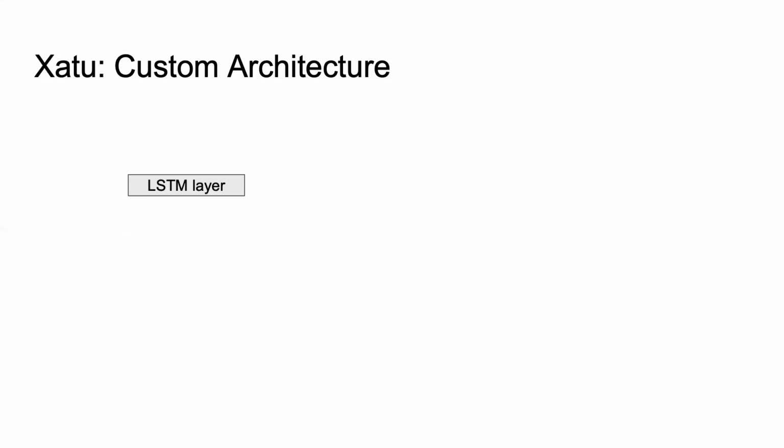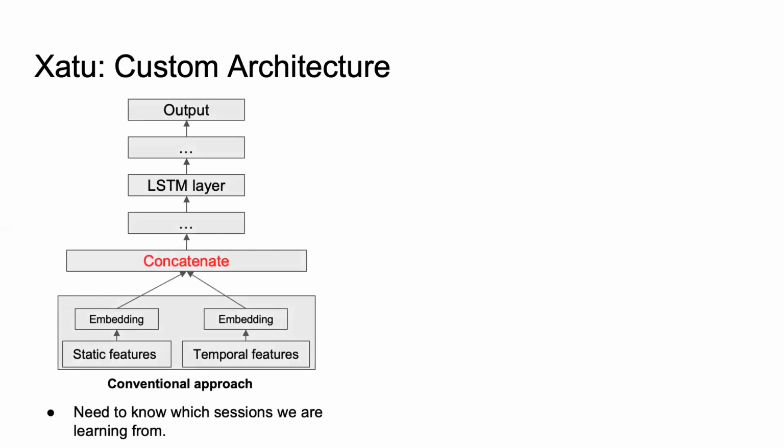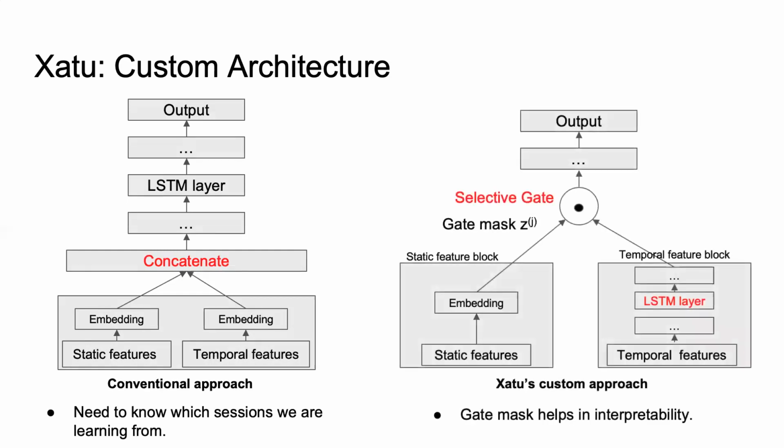A conventional approach to combine the input static features and temporal features would be to concatenate them at the input stage and feed them to the neural network. However, there is one problem with this approach: the LSTM is not directly aware of which part of the information stays the same during the video session, and thus it may take some time to learn the invariant part of the inputs. Also, we wanted to know which sessions we are learning from and would like that control. To address this limitation, Xatu uses a custom neural network architecture that combines the static and temporal features at the output stage using a selective gate.